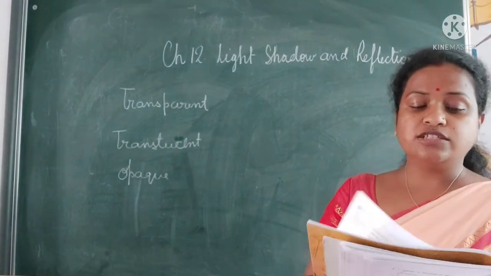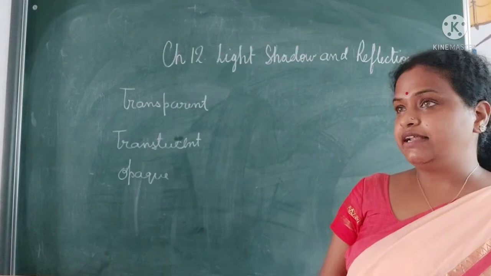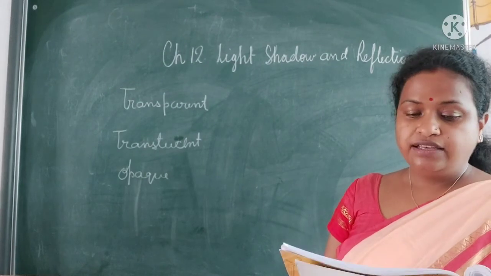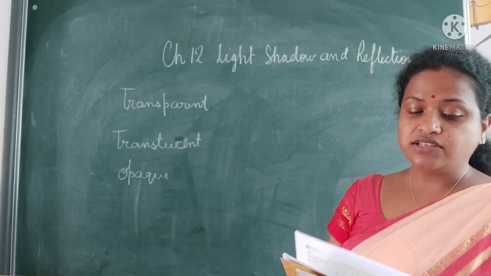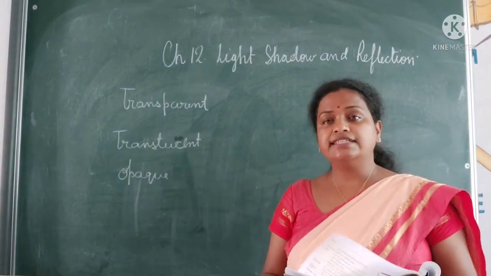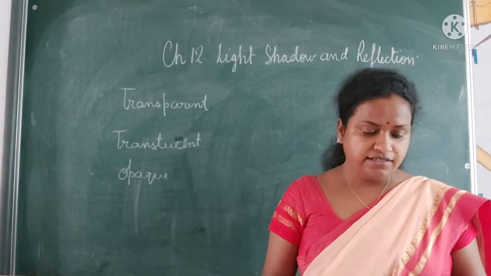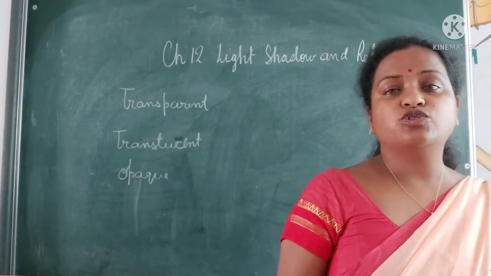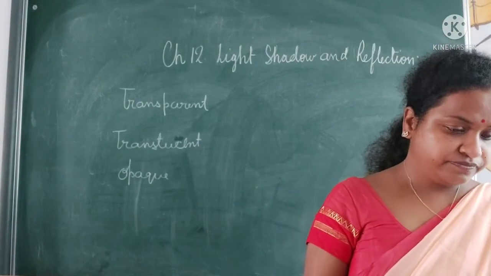Next comes translucent. Partial light can pass, like butter paper, ground glass and frosted glass. In an opaque object, none of the light can pass to the other side. This means the other side will seem to be a dark shadow.